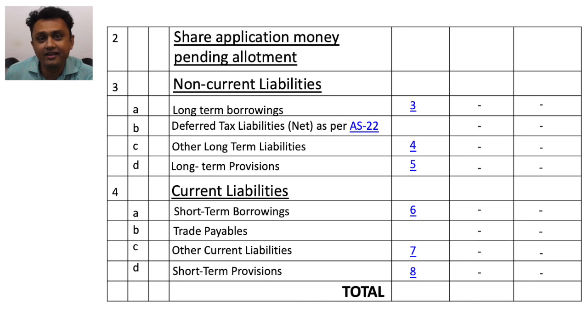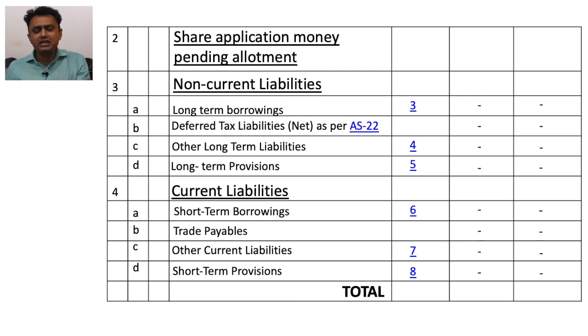My dear friends, in equity and liabilities, there are three portions. Number 1, share capital or shareholders' funds. Number 2, non-current liabilities. And number 3, current liabilities. In non-current liabilities, there are 4 segments. First segment, A, long-term borrowings.